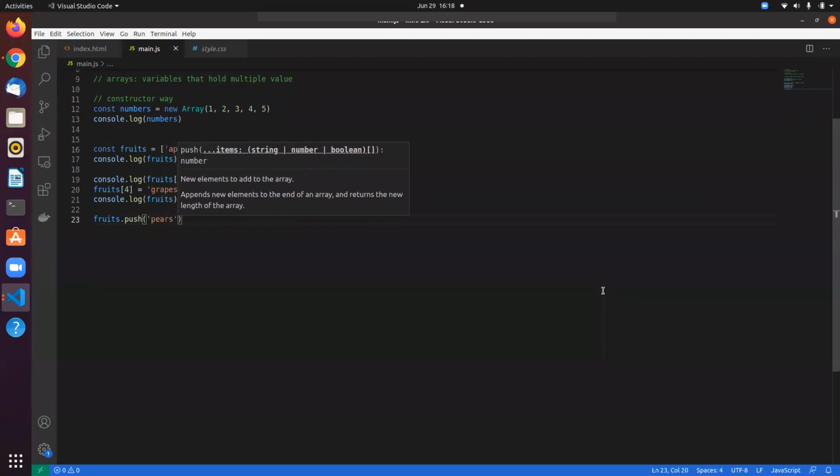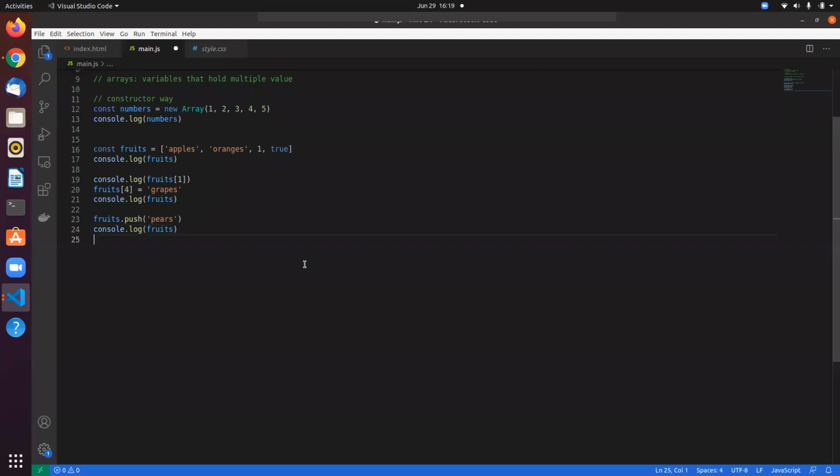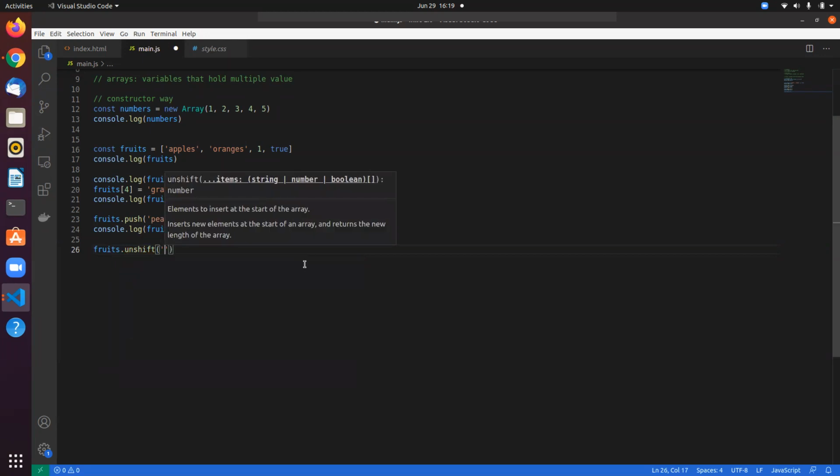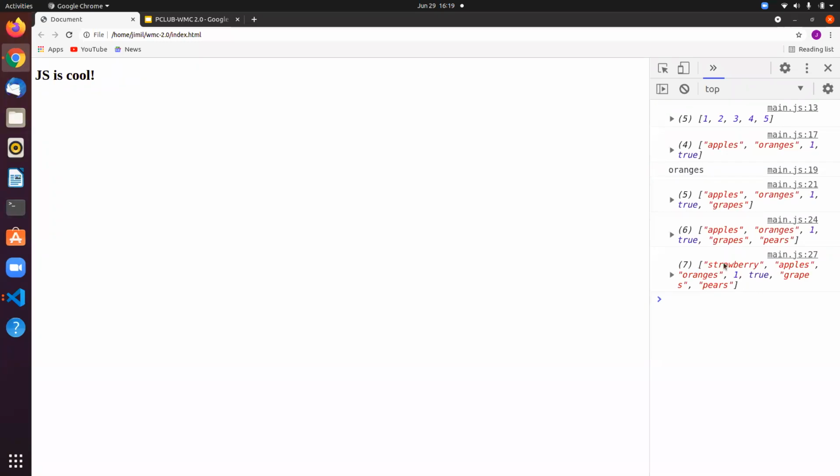So if I do this and then I log this, see, it gets added to the last. And we also have, if you want to add to the front of the array, the unshift method that can add values to the front of the array. Right, it gets added to the front of the array.